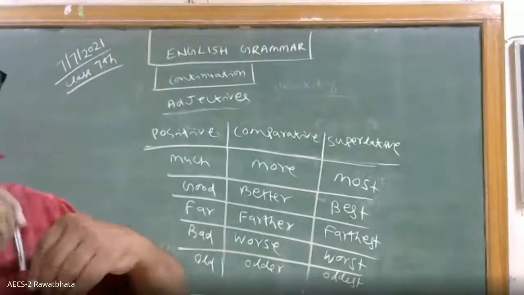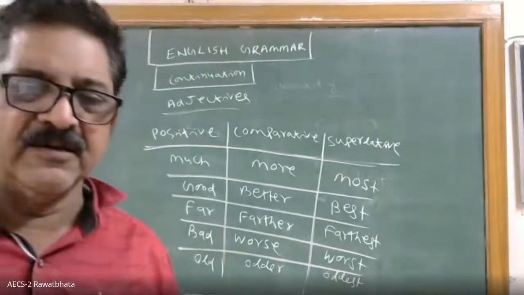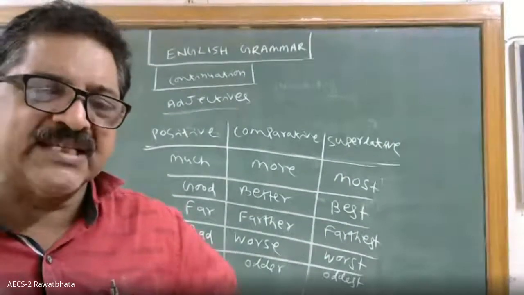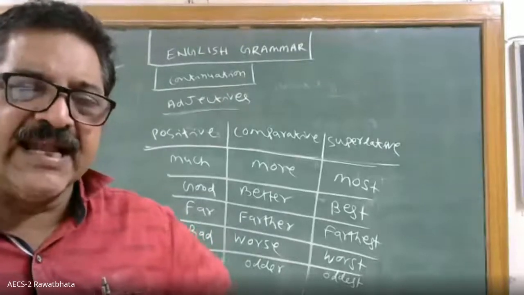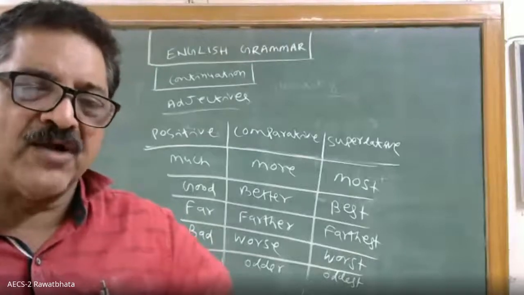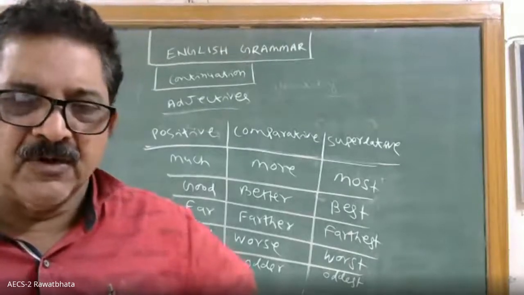Unseen passage, message, notice, diary entry, unedited passage, and jumbled words. You prepare.